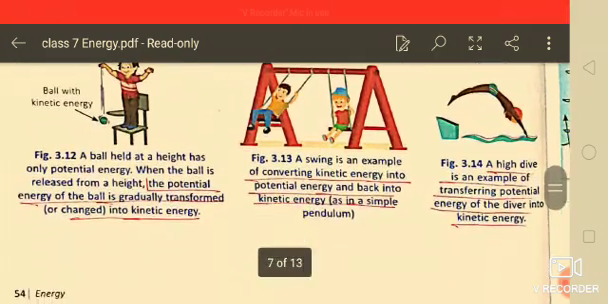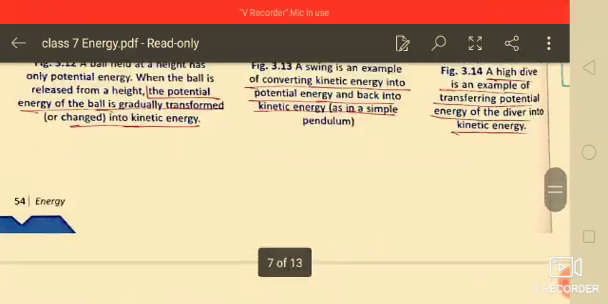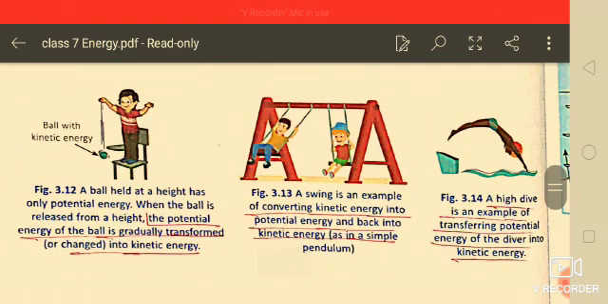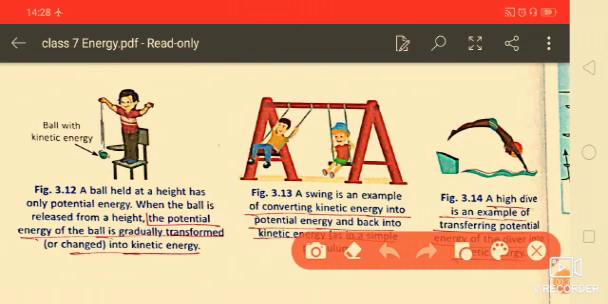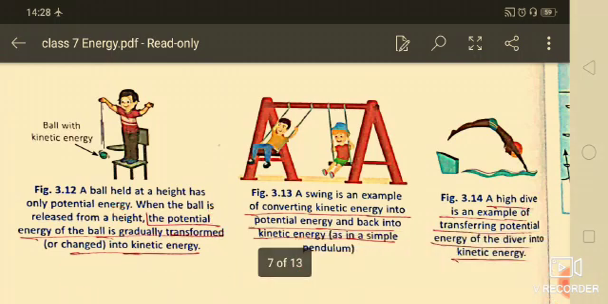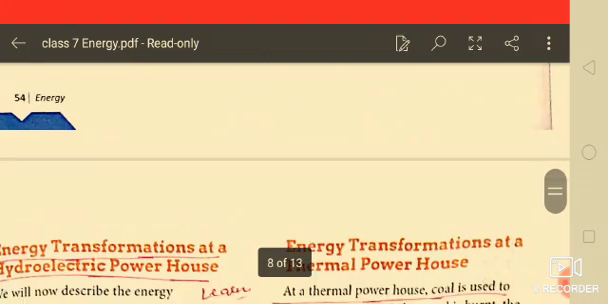Here you are seeing different diagrams. In the first, a ball held at a height has only potential energy, and when the ball is released from the height, the potential energy of the ball is gradually transferred into kinetic energy. Like here, you are seeing a high dive is an example of transferring potential energy into kinetic energy.